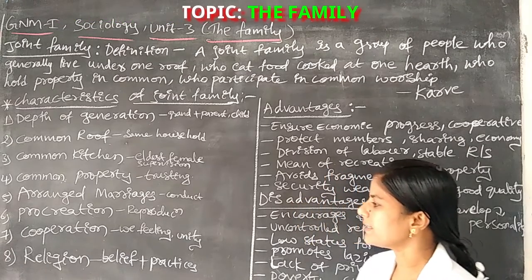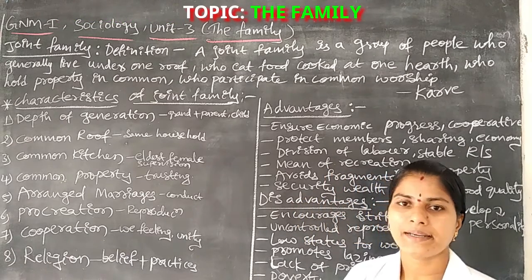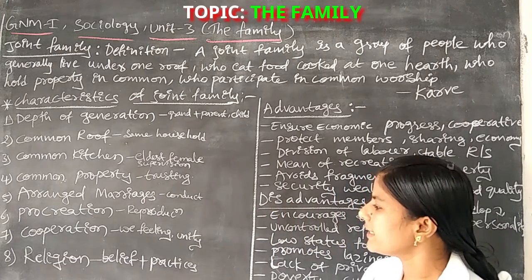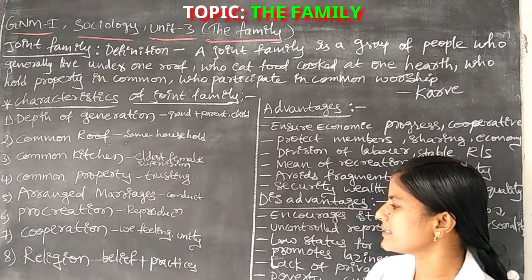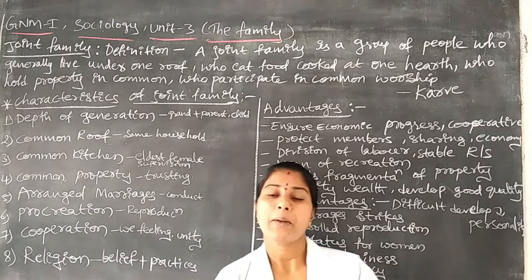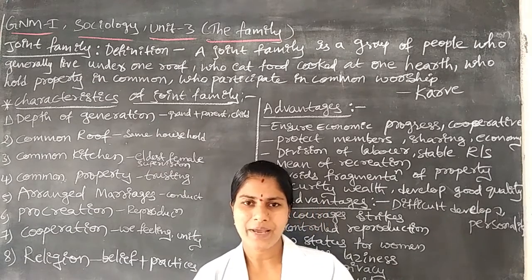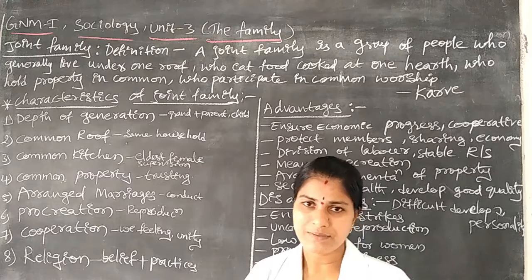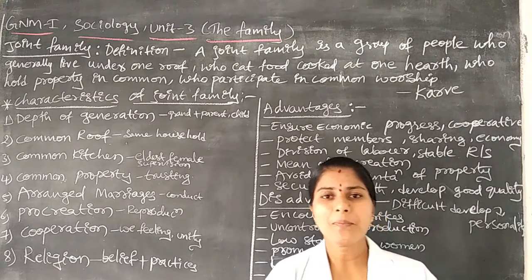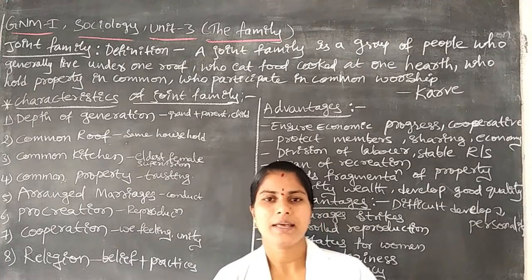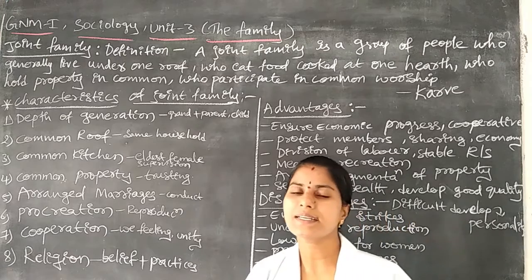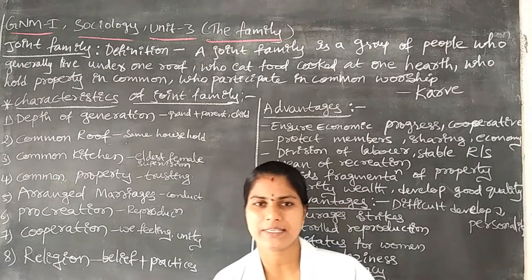Next one is religion. It is the last characteristic regarding joint family. In religion, they follow or believe in some type of practices. Sometimes there are Muslims, Christians, Hindus. Depending upon their religion, their beliefs will be different. In the three generations, they follow the same religion.